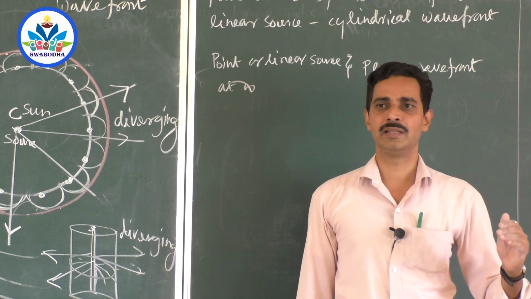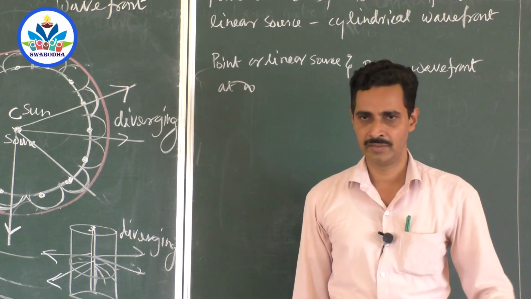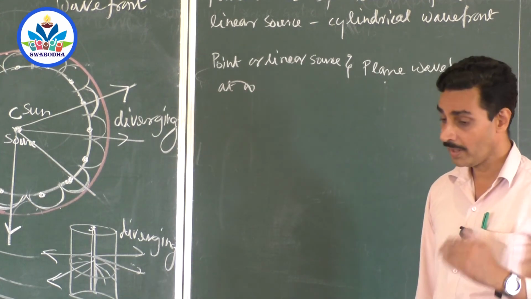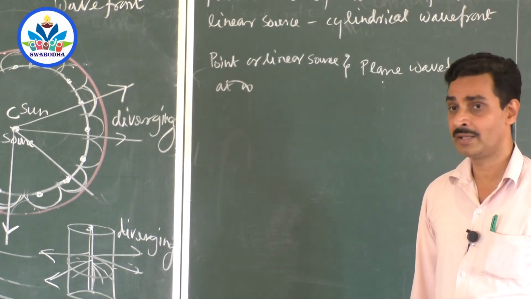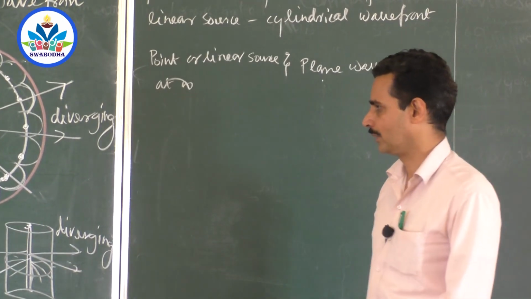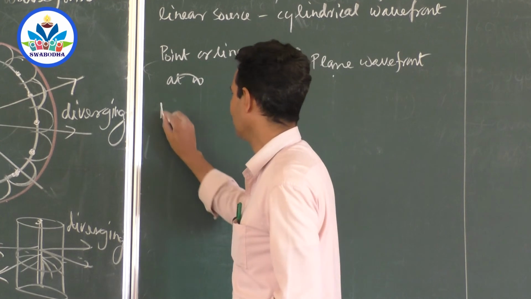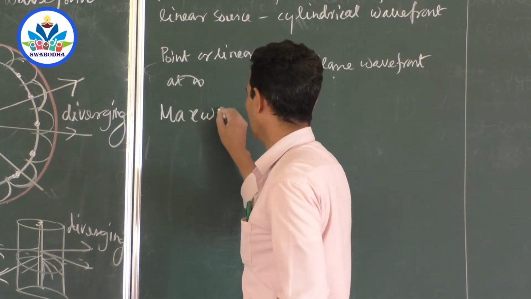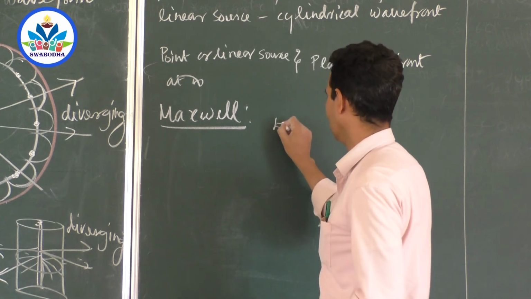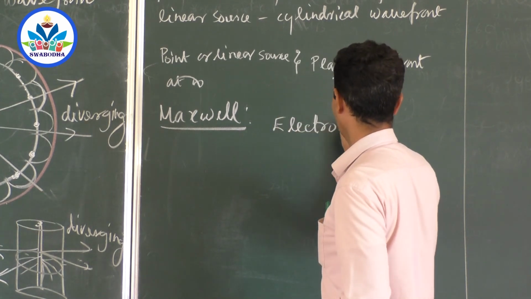So Huygens theory is not applicable everywhere, and it has some limitations. Why did Huygens theory fail in explaining the propagation of light in vacuum? That part was taken up by James Clerk Maxwell. Maxwell said that light is a wave, but it is an electromagnetic wave.